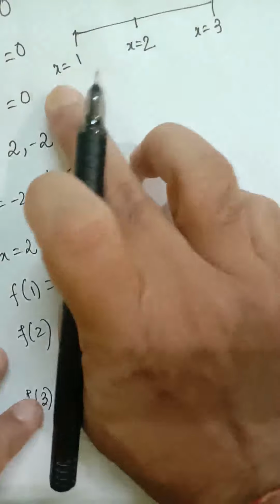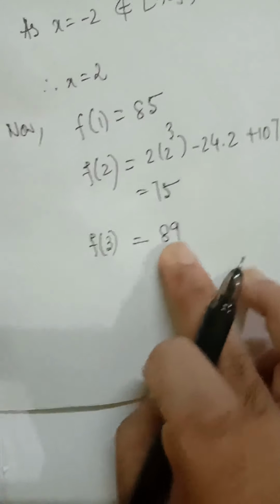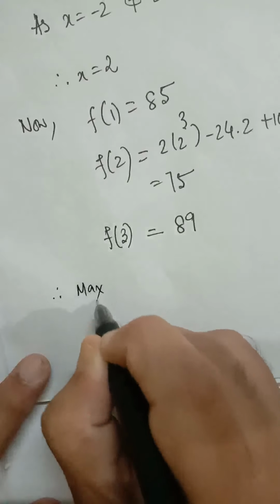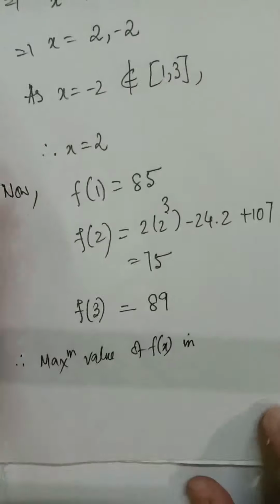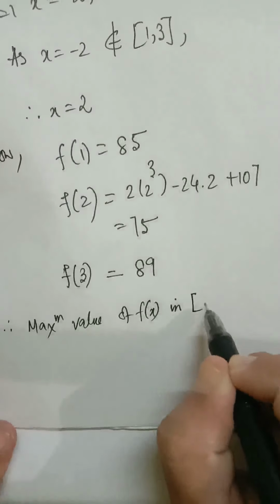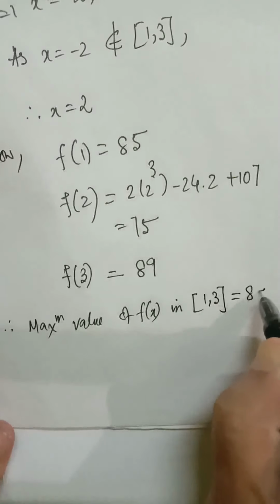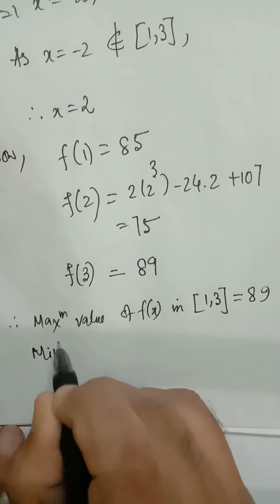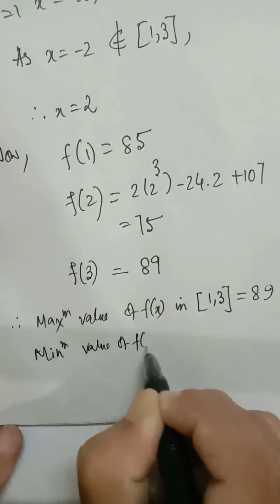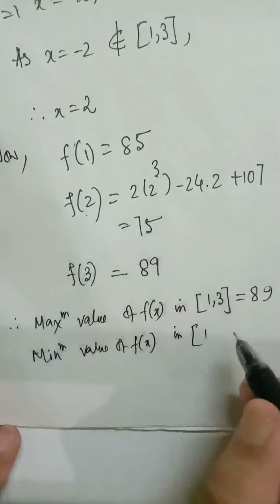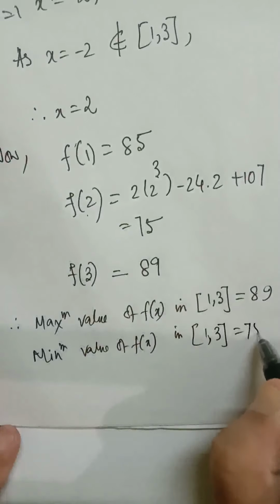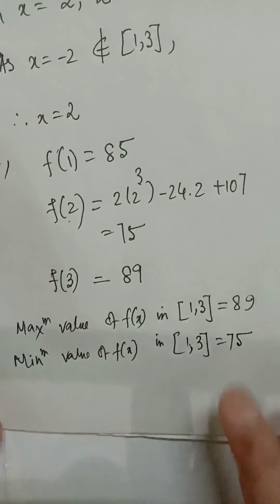Now you can see f(1), f(2), f(3), the values of the function at these 3 points. The greatest value you can see is 89. Therefore, the maximum value of f(x) in the given interval [1, 3] is equal to 89. The minimum value of f(x) in the interval [1, 3]: if you consider f(1), f(2), f(3), the minimum value is 75. So this is the maximum and minimum value of the given function in the interval [1, 3].